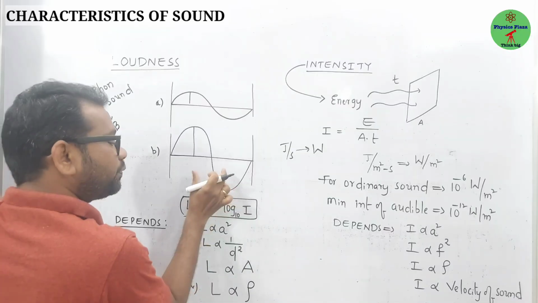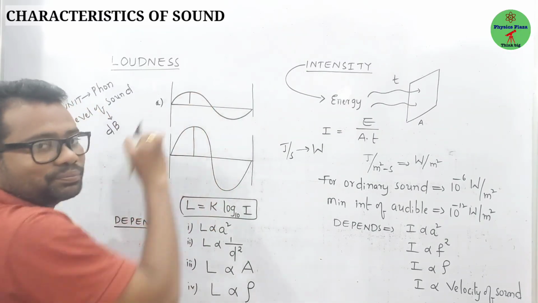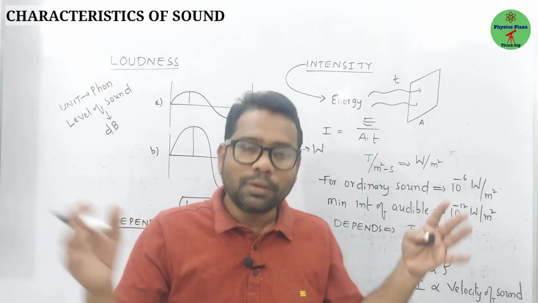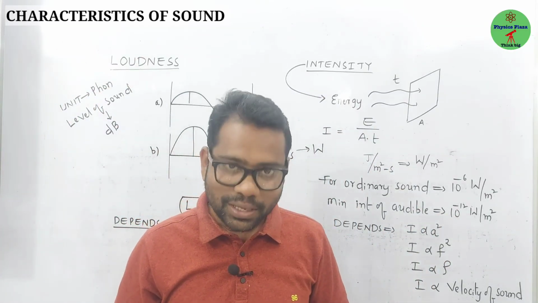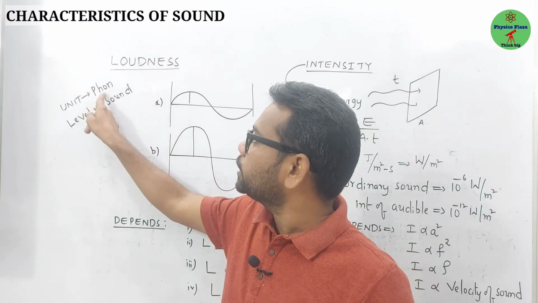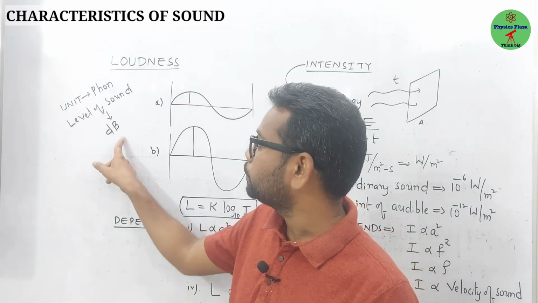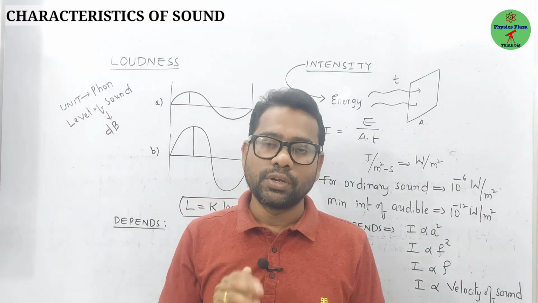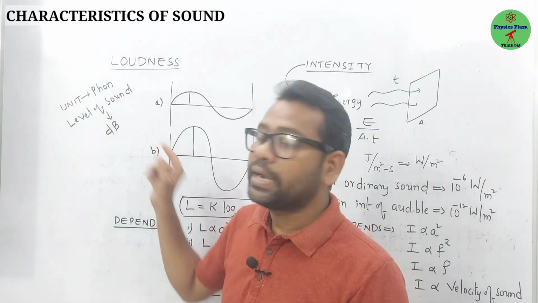So this sound wave has more loudness than this. The more the amplitude, the more the loudness. The less the amplitude, the less the loudness. Clear? Fine, children. And here the unit of loudness is phon, P-H-O-N. And the level of sound is measured in terms of decibel. Some students are getting confused, so the unit of loudness is phon, and the level of sound is measured in terms of decibel.